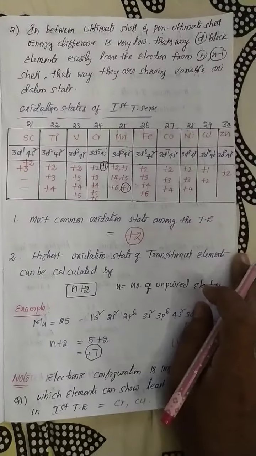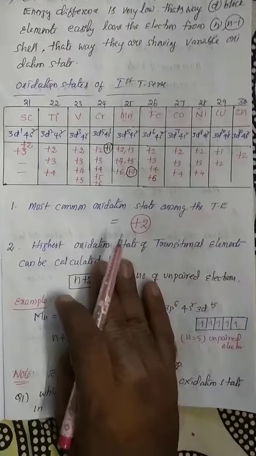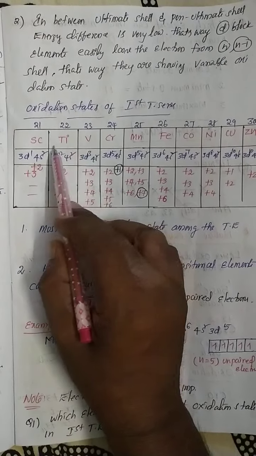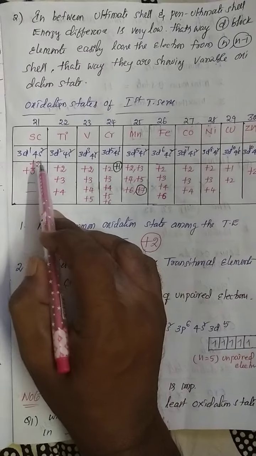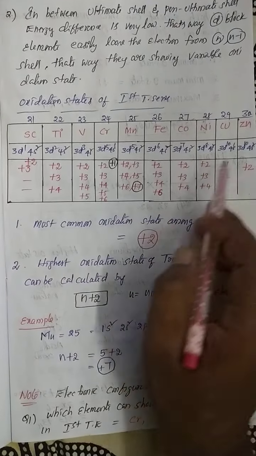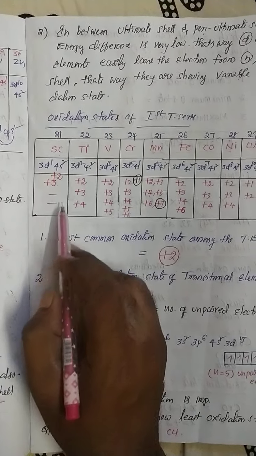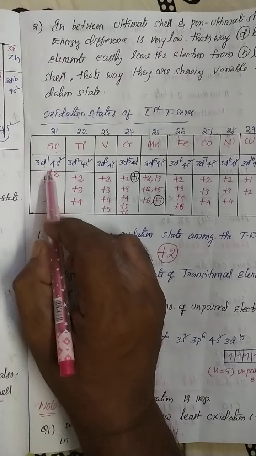Now see here, the oxidation states of the first transition series. Listen carefully: scandium, titanium, vanadium, chromium, manganese, iron, cobalt, nickel, copper, zinc. Scandium shows +2 and +3 oxidation states; sometimes +1 also, but it is unstable.